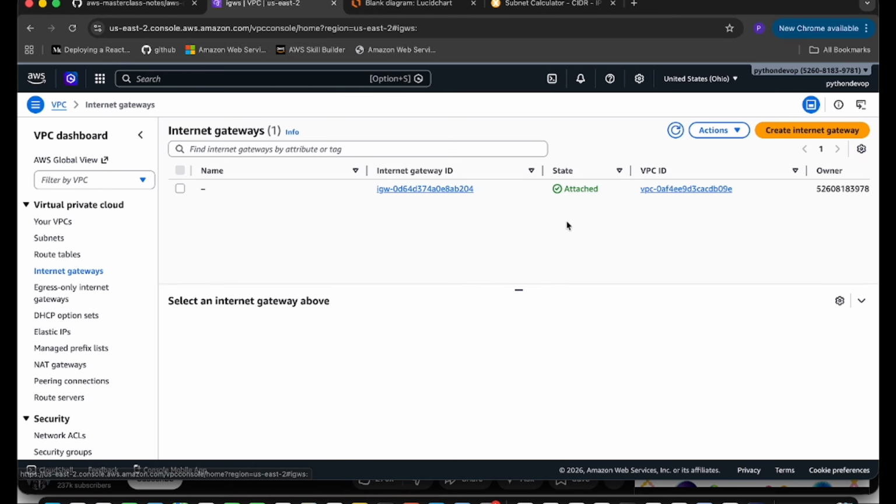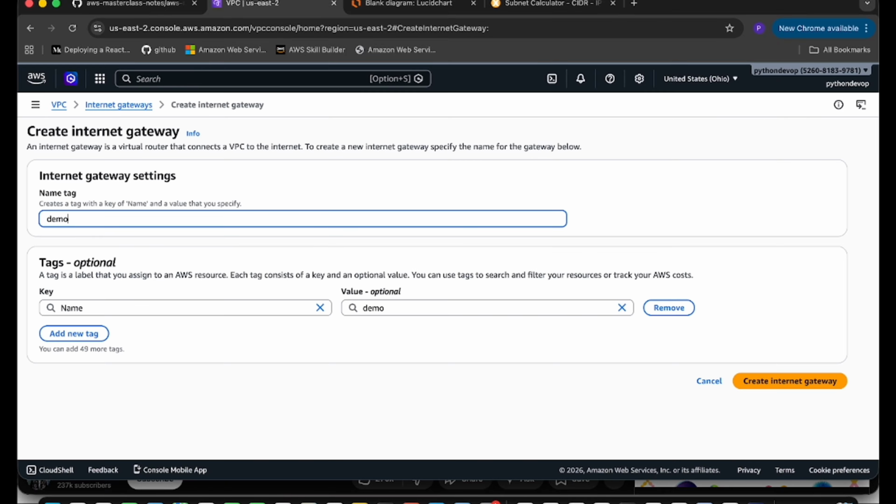Click on the internet gateway and we have a default one. Let's create a new one. I'm giving the name demo IGW. So we got the default tag as well. Click on the create internet gateway.